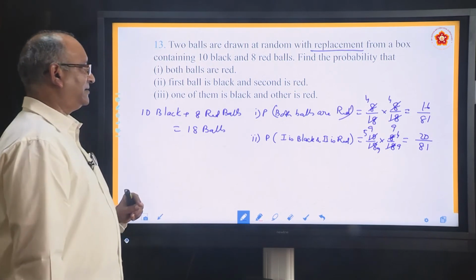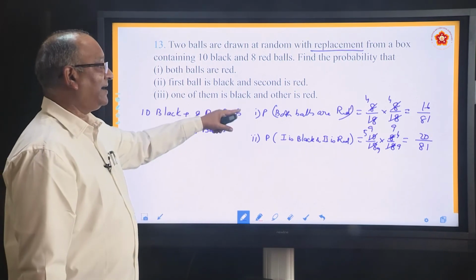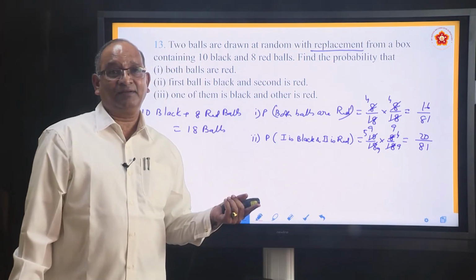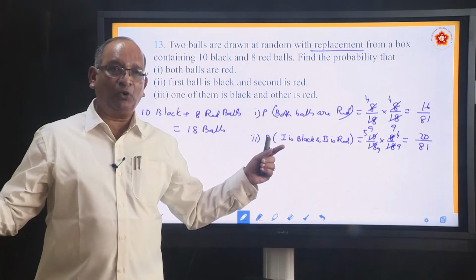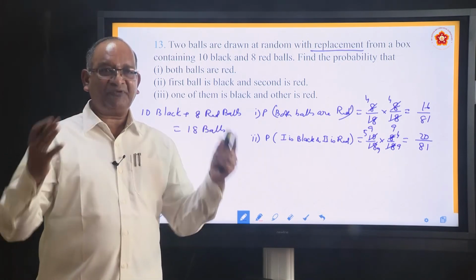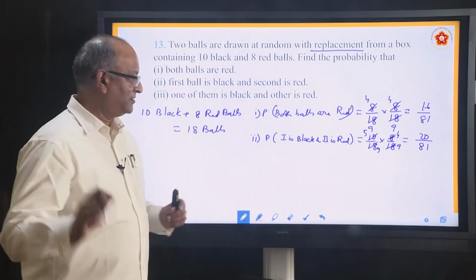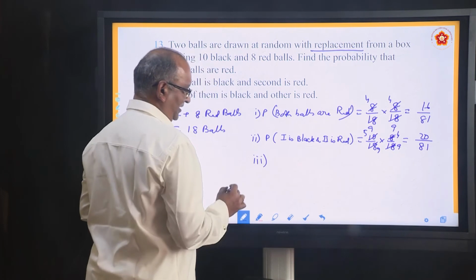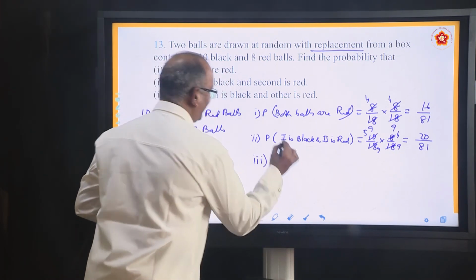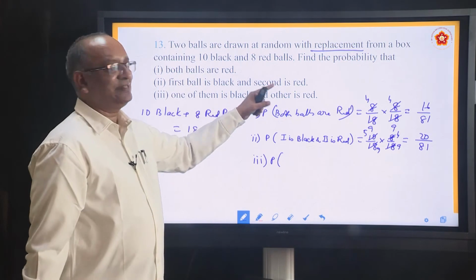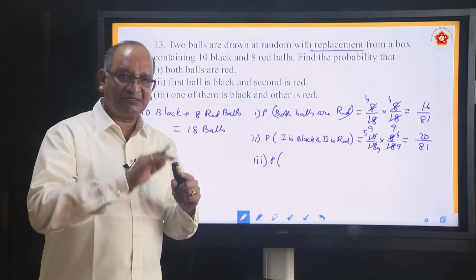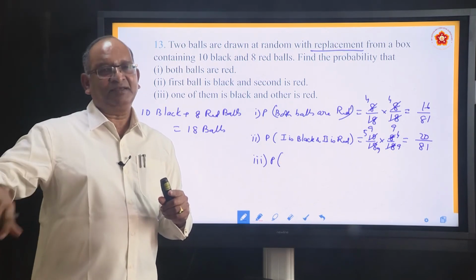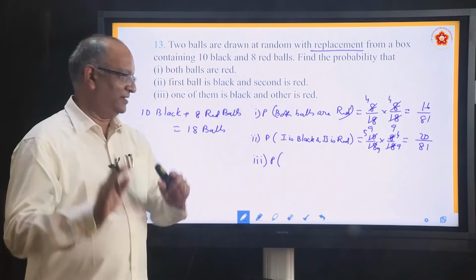Now come to the third one. He says one of them is black, other is red. But he has not mentioned whether first is black or first is red. So you have to take both into consideration. Two different situations and you have to add. So third one, we will write in our own words: probability that one of them is black and other is red. So let us assume that first one is black, second one is red. Second possibility is first one is red, second one is black. Both you do and add.